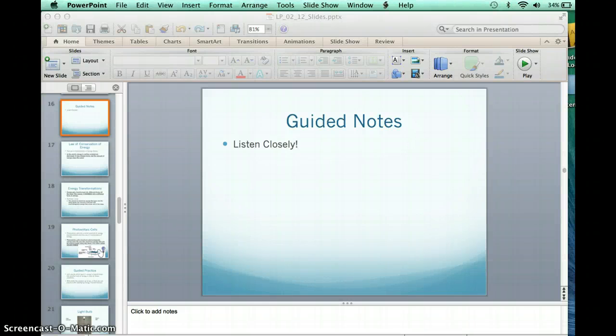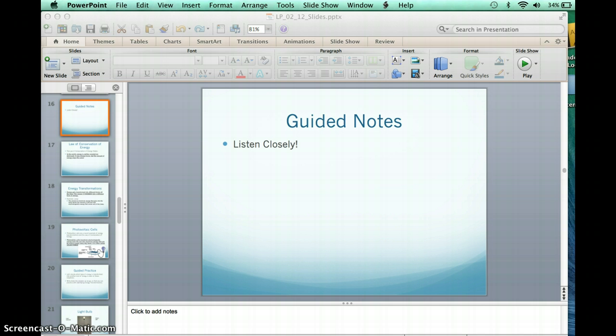Okay, so hopefully you thought that the photovoltaic cell video was interesting. You're definitely going to be talking and seeing more of the photovoltaic cell in the future. So today we're talking about this law of conservation of energy and energy transformations. In that photovoltaic cell example, hopefully you saw a few examples when energy was transformed from one form to another form of energy.